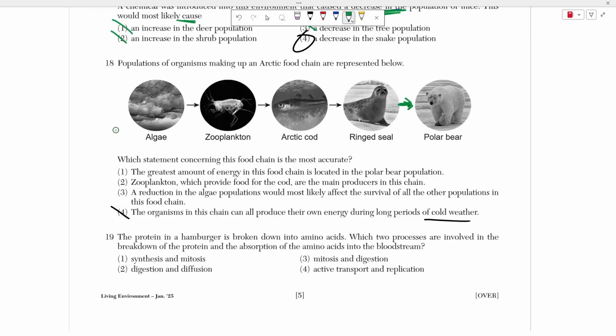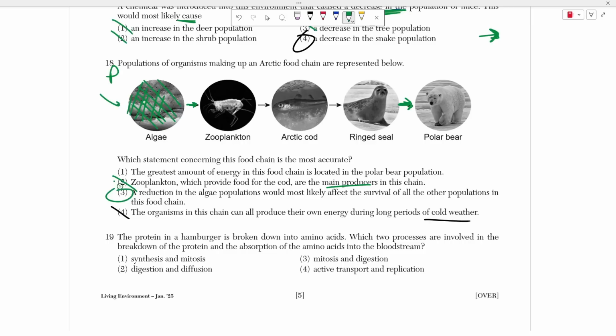So in a food chain, it's a linear path, right? It's a straight line, and each arrow represents who's eating who, or where the energy is transferred from. So in the food chain, essentially the producer is always the one on the left, and the apex predator, or the last predator, is always on the right in this case. So here we know that the algae is the producer because it doesn't eat anyone. There's no energy flowing into it. It makes its own energy, okay? So from knowing that, we can eliminate choice 2 because zooplanktons are not producers, they're consumers, right? They're taking their energy from the algae.